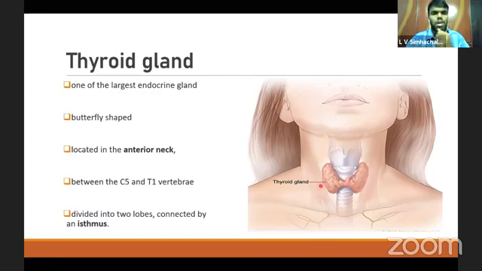This thyroid gland lies between C5 and T1 vertebra. The thyroid gland is divided into two lobes. This is the first lobe and this is the second lobe. Both are connected by the isthmus.